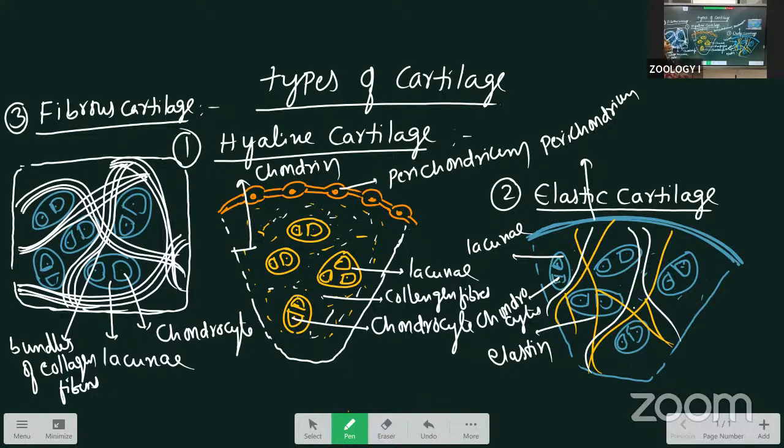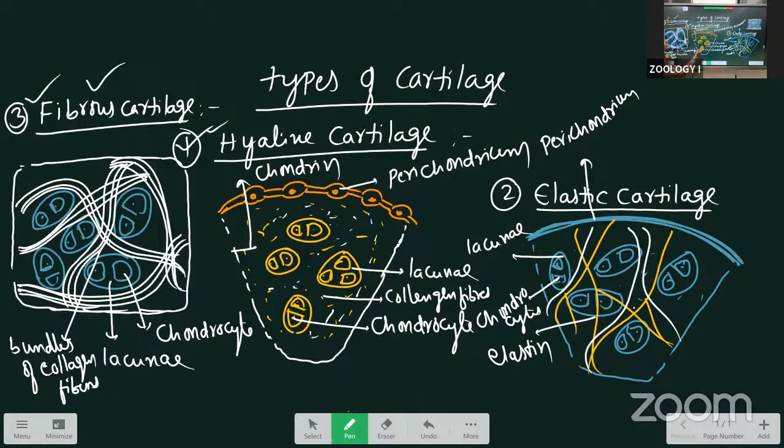This is about the 3 types of cartilages. Hyaline cartilage is present in the fetal stage. The fetal endoskeleton is mainly made up of hyaline cartilage, which is replaced by bone in the adult stage. Next, the organs having more elasticity have elastic cartilage. Fibrous is the strongest cartilage, having bundles of collagen fibers. The weakest is hyaline cartilage, the strongest is fibrous.